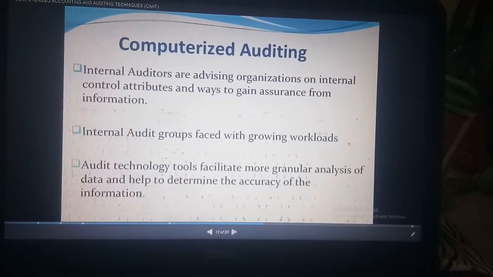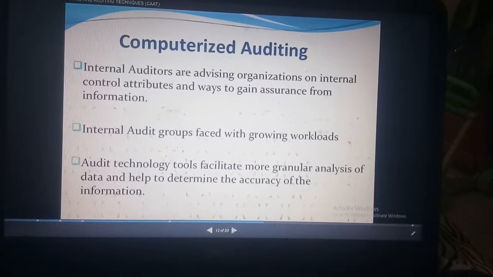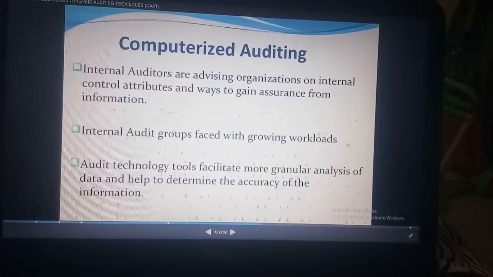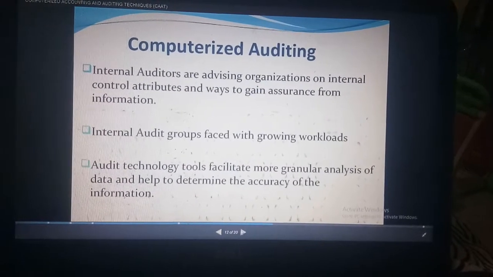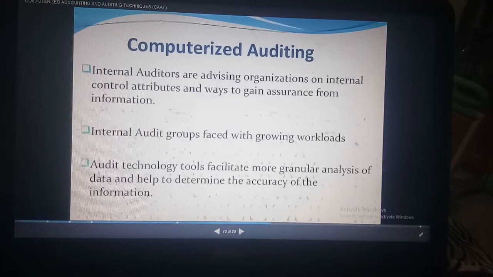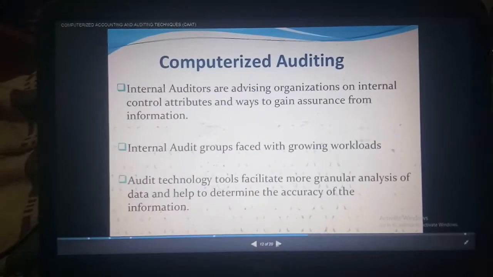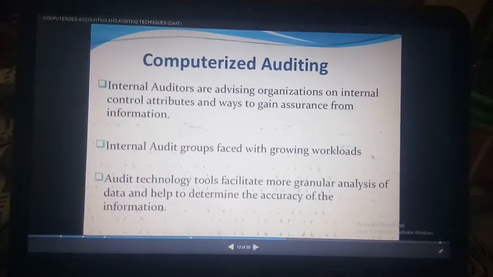So here, first of all, the internal auditor will ask to check the internal control attributes by gaining some assurance in the form of computerized auditing. Next point, we can see that the auditor should face the growing workloads for the development process. For a dynamic change, we are using the computer for upgrading purposes.